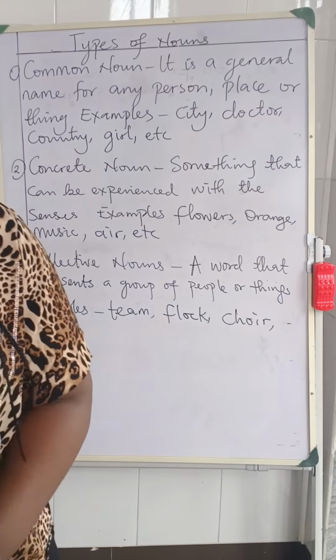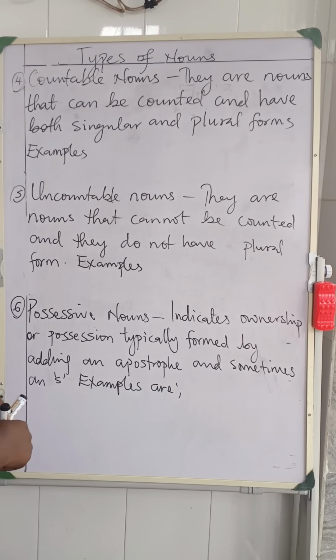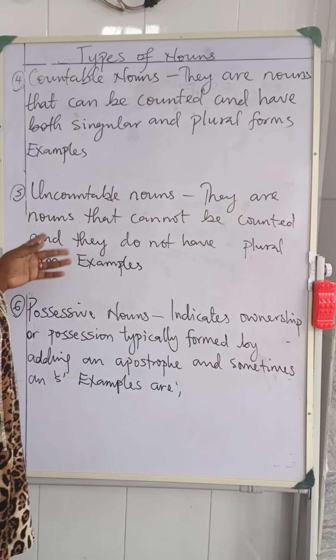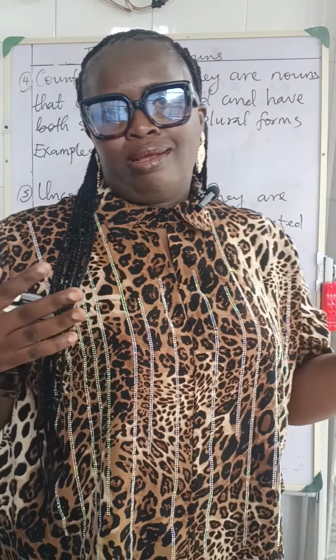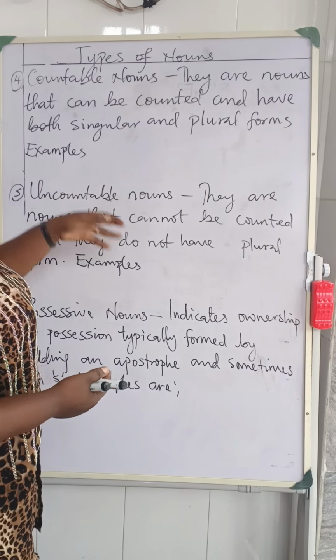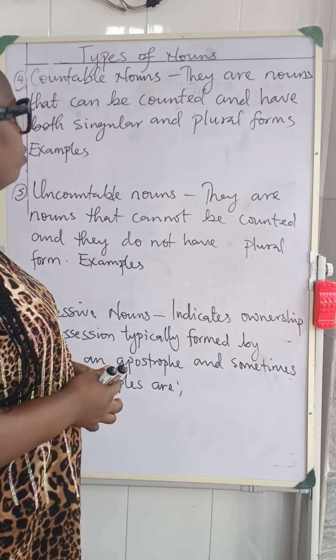Let's go to number 4. Number 4 is countable nouns. They are nouns that can be counted and have both singular and plural forms. They are nouns that we can count. Anything that we can count is a countable noun. And remember we said they have both the singular and the plural forms.